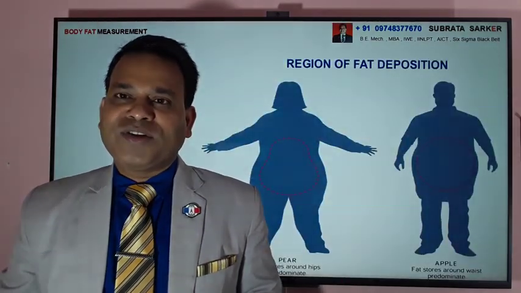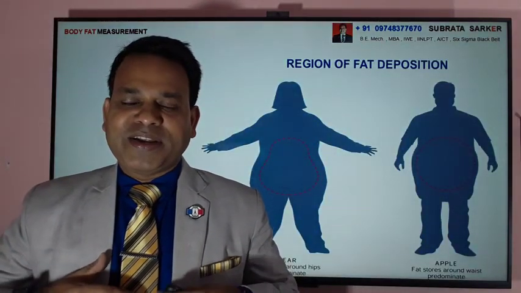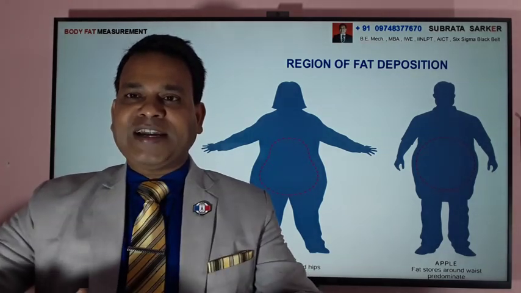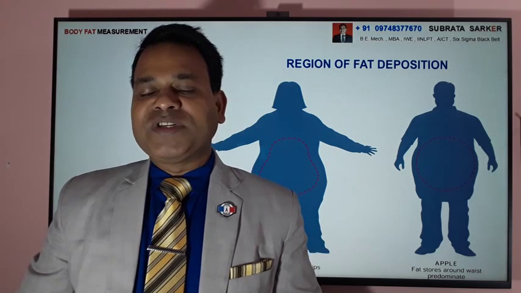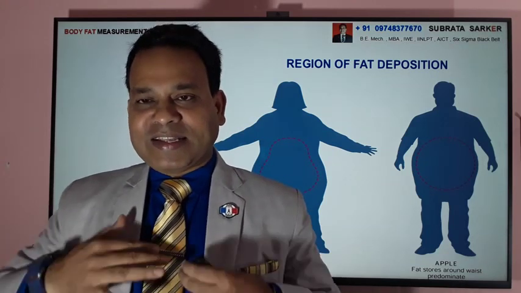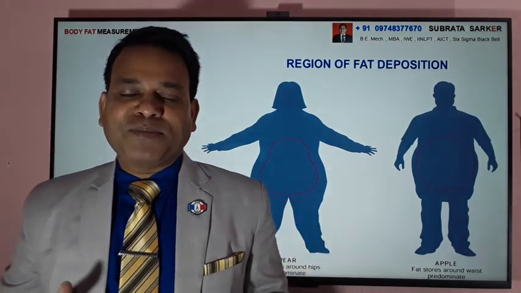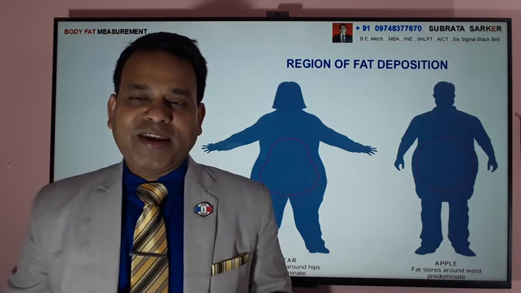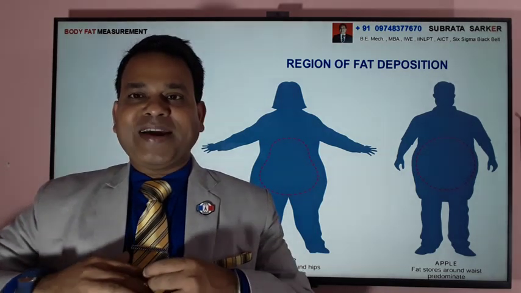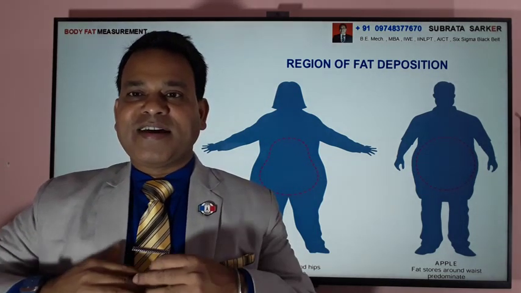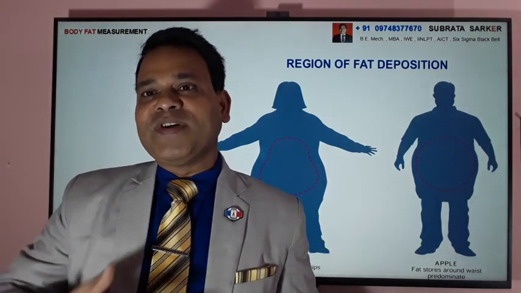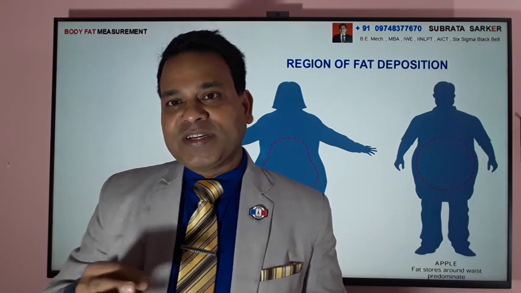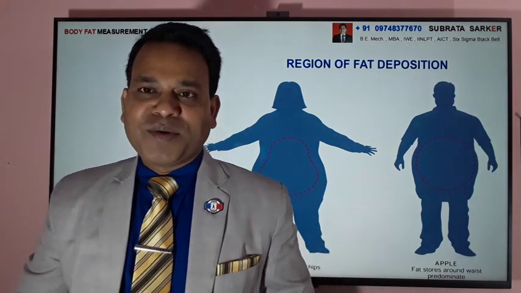And you all know that there is a region in the body, the tummy, where fat is deposited first, and when fat is deposited, it goes off last from this zone. Suppose you have 10 kg extra weight, you'll find that 6 or 7 kg is here, and even if you reduce 6 kg of weight, 3-4 kg will remain here as additional weight. So it is very difficult to actually remove.